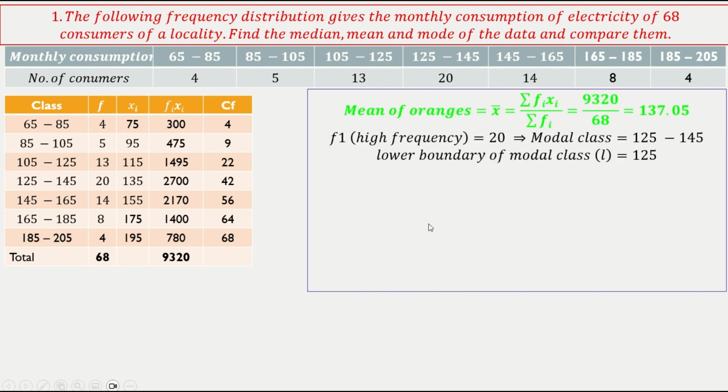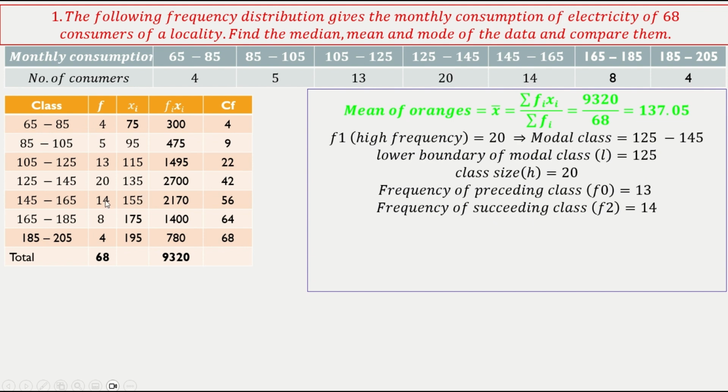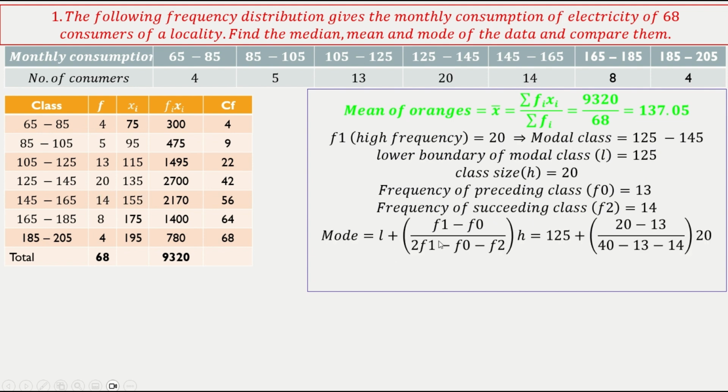Okay. And for the mode, you need to derive some values. Okay. F1 is the highest frequency. This is 20. Okay. So the modal class is 125 to 145. Lower bound of that is 125. Class size is 20. Frequency of the preceding class is 13. Okay. Succeeding class is 14. So you substitute in these values, you will get the mode as 135.76.